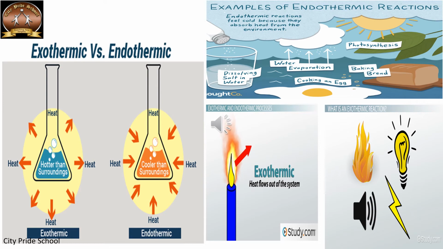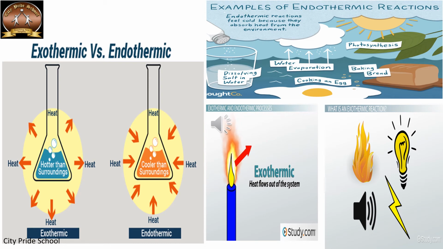Whereas in the next conical flask, you can see that heat is taken in. That means when you want to have these changes to happen, you need to supply heat. You need to give heat. Then only these reactions or these changes can happen. So such a change where you have to supply heat, you have to give heat, it's called an endothermic change, where heat is taken in.